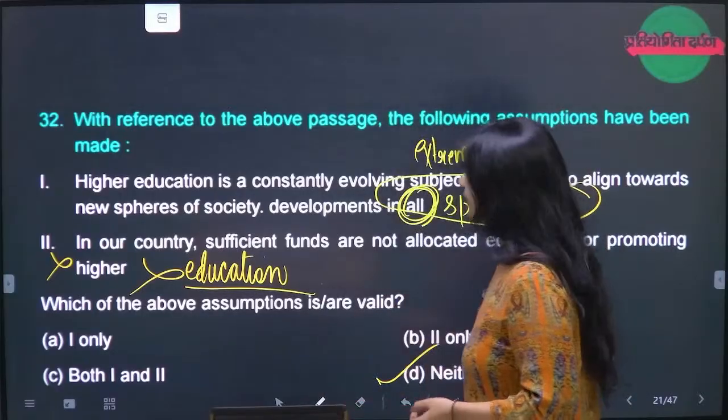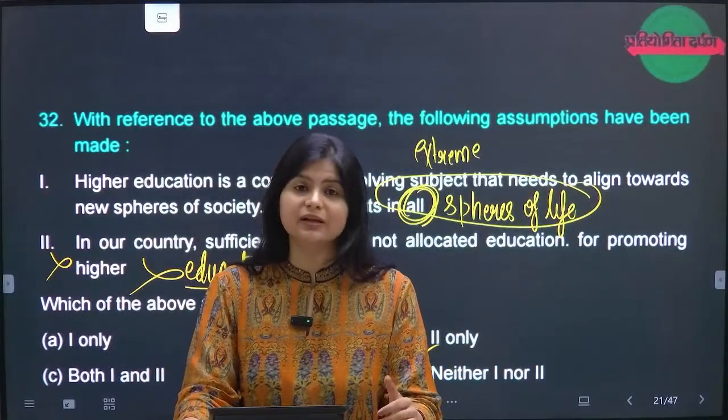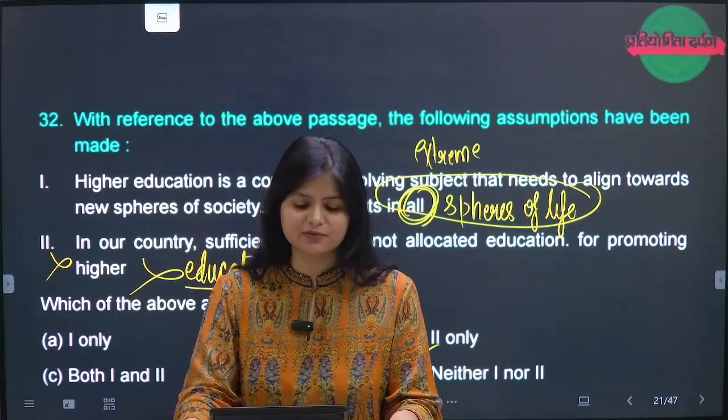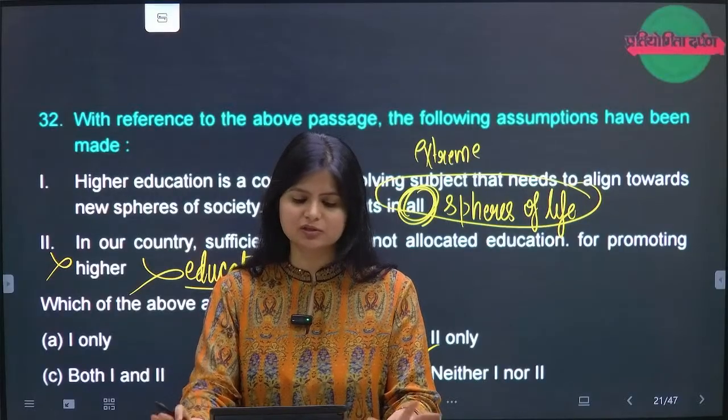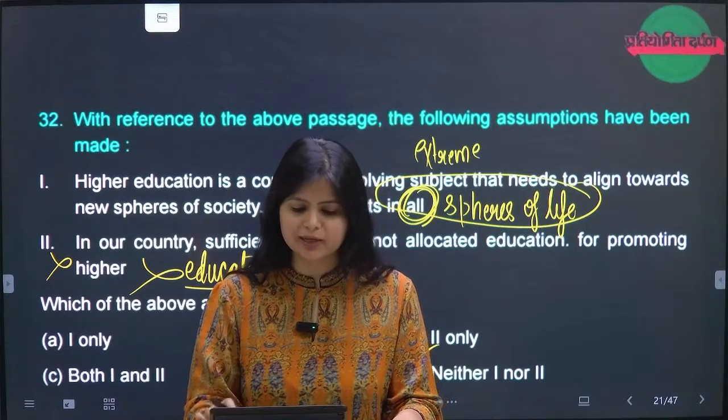So D should be the right option. Although prima facie I thought that A could be the right option, since it is written "all spheres of life", we can't make a general statement like that. So D should be the right option. Now passage 2, quickly moving on to that.